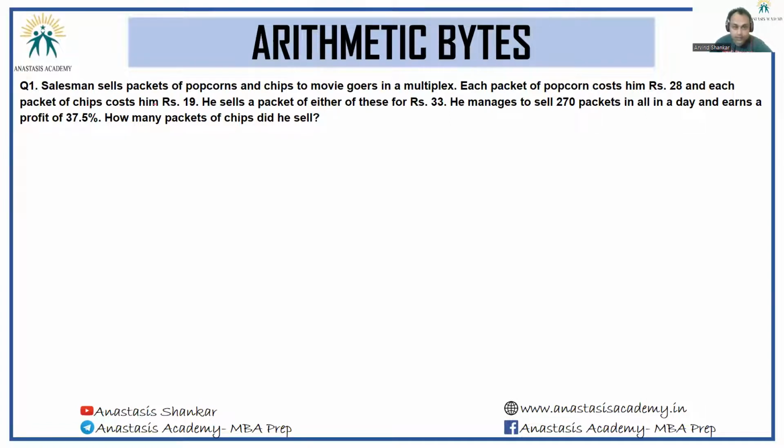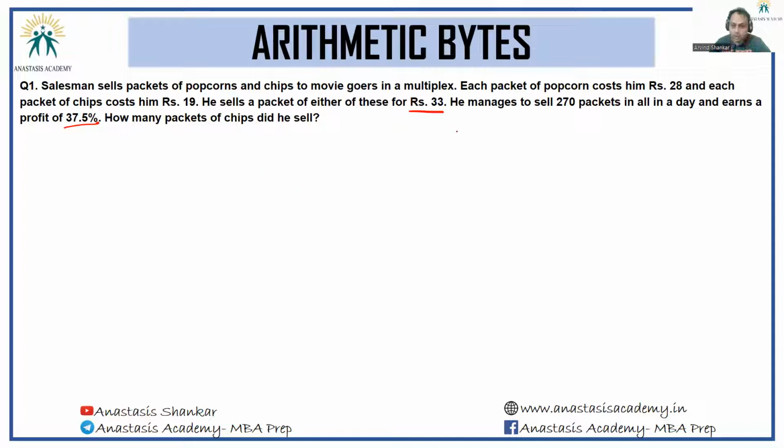A salesman sells packets of popcorn and chips to moviegoers in a multiplex. Each packet of popcorn costs him rupees 28 and each packet of chips costs him rupees 19. He sells a packet of either of these at rupees 33. So for popcorn, he makes 5 rupees of profit, and for chips, he makes 14 rupees of profit. He manages to sell 270 packets in all in a day and earns a profit of 37.5%. How many packets of chips did he sell?